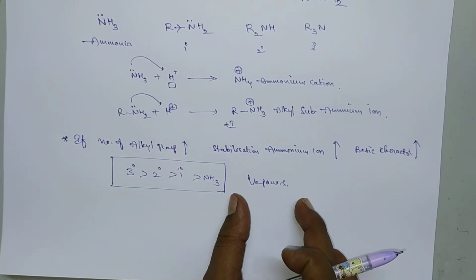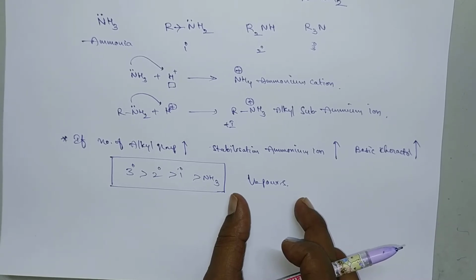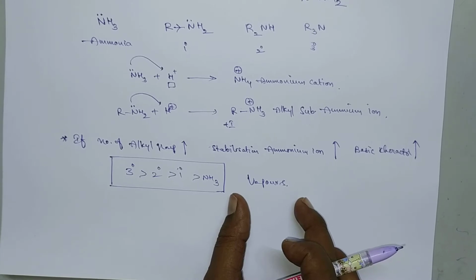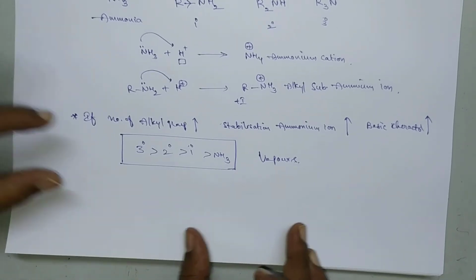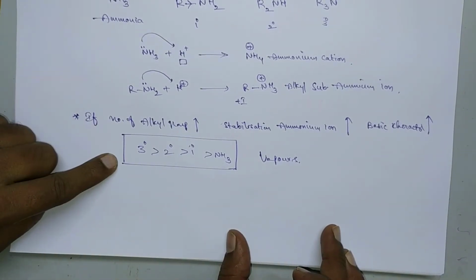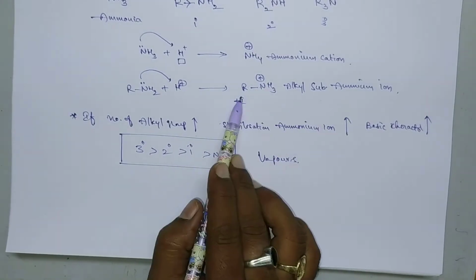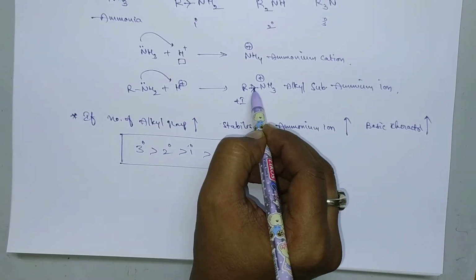Why? Because in aqueous solutions there are many factors like steric hindrance and solvent effect. Let us consider aqueous solutions and the factors affecting the basic strength. If the number of alkyl groups increases, the stabilization of the ammonium ion increases due to the plus effect group, which means the electron releasing effect.